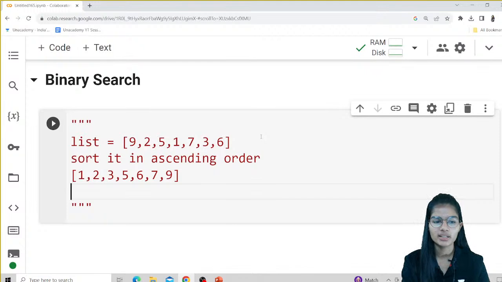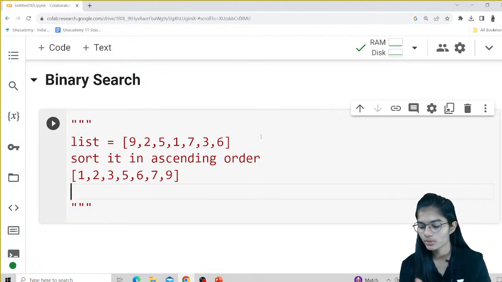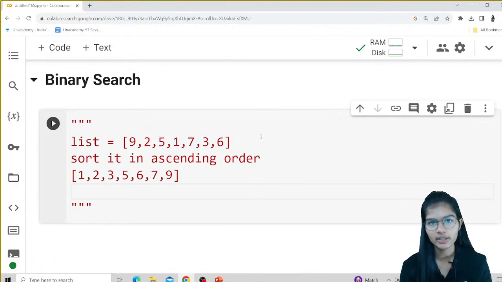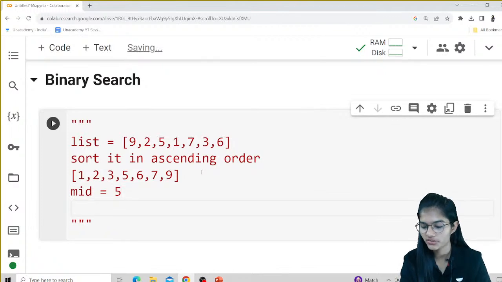So how do you find the middle element? You just calculate the total number of elements over here and divide by 2. Or even you can just do last plus first divided by 2. You will get the middle element. So for me, my mid value over here is 5. That's the middle value which you are having, which is 5.